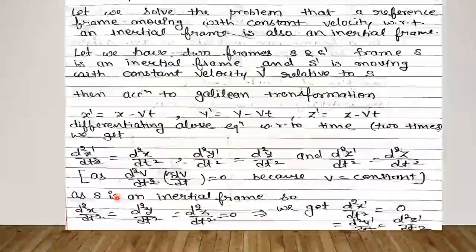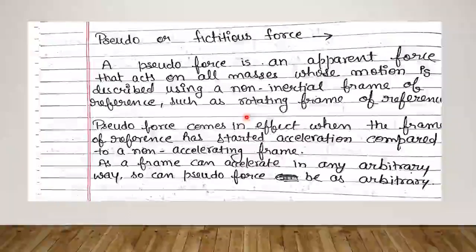As we know, S frame is an inertial frame, so d2x upon dt2, d2y upon dt2 and d2z upon dt2 equal 0. So from this equation, all the acceleration components of the S dash frame are also 0. So we can say that a reference frame moving with constant velocity with respect to an inertial frame is also an inertial frame. Now we will discuss pseudo or fictitious force.